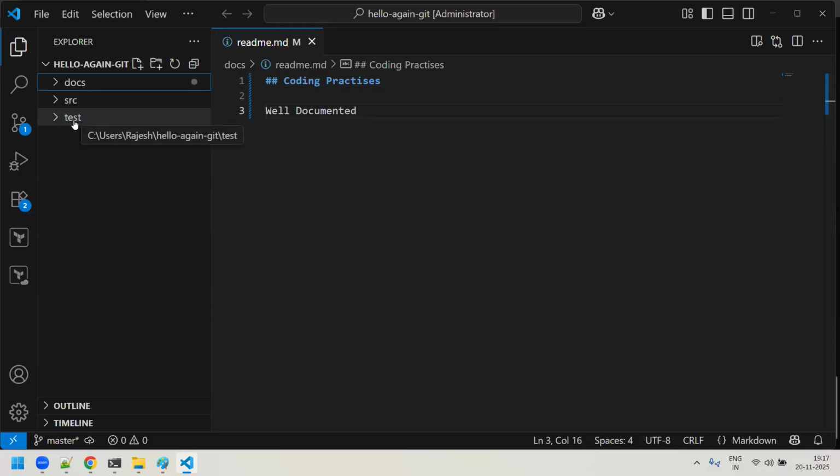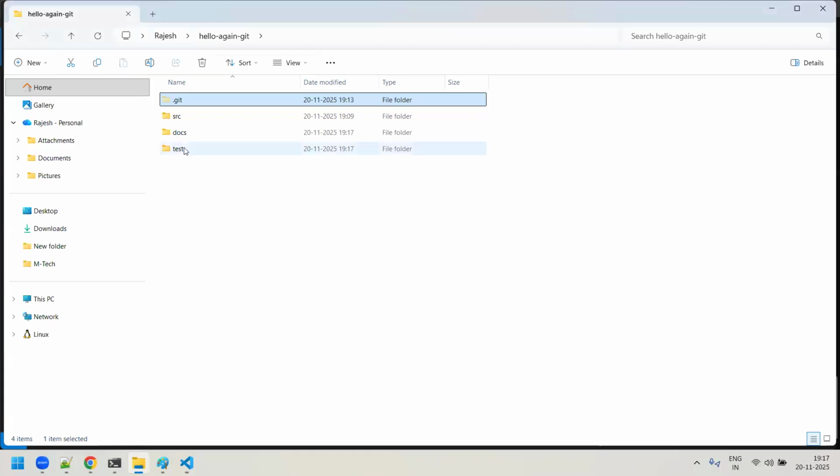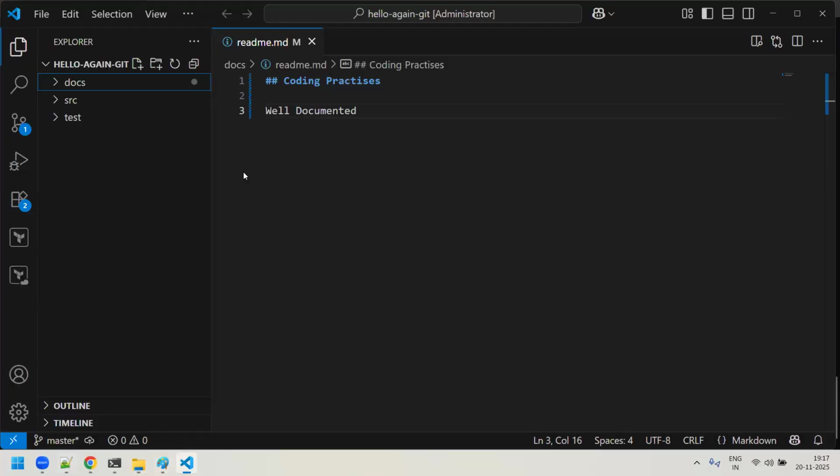Test folder is there. Fine, that is okay, you created the test folder now. If you go here, you can see the test folder you created. Apart from this, what are the other things you have, guys?